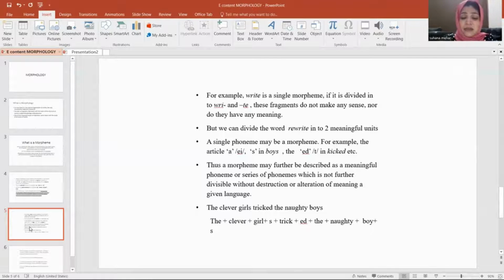I have given another example in this presentation, a sentence: The clever girls tricked the naughty boys. The is a morpheme. Clever is a single morpheme. And what about the word girls? Girls has two morphemes, girl plus s. Then tricked, trick plus ed. The naughty boys, boy plus s. You can see how we have made that division of morphemes in this sentence.